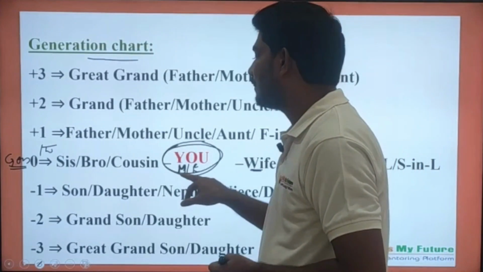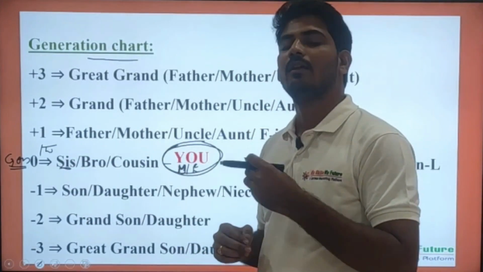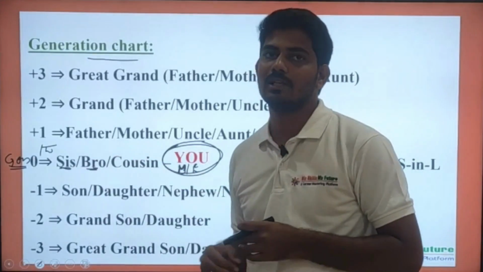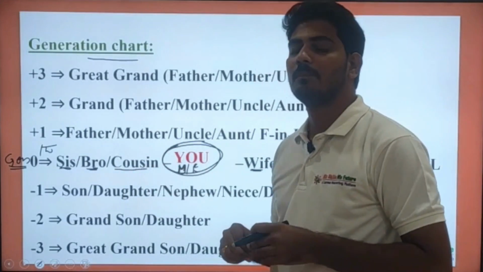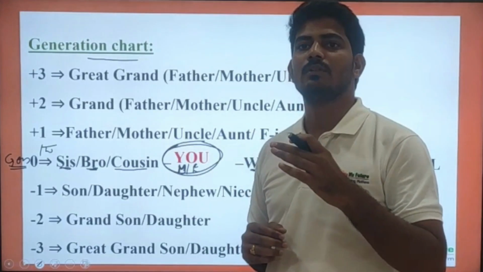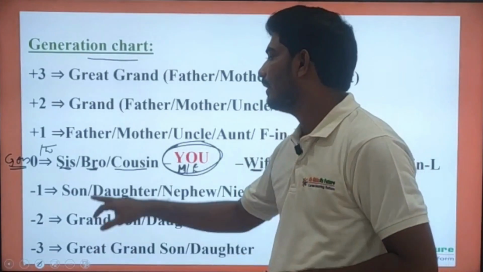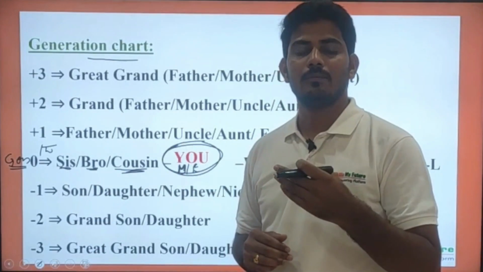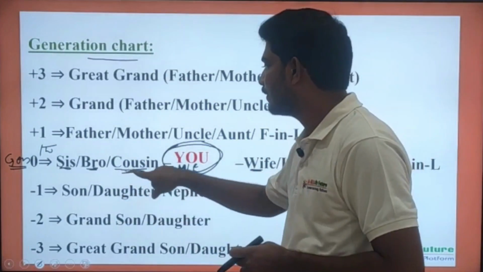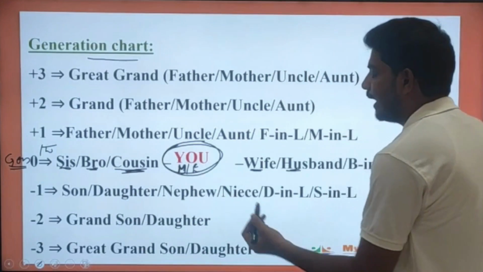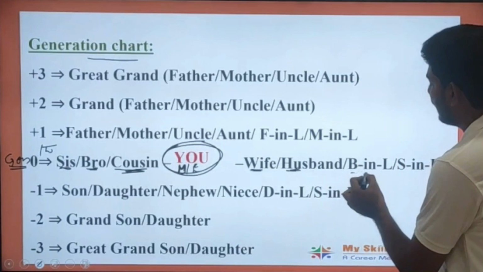Along with this, you'll get some more persons. Suppose you are a male person and you have some sisters, those also come in your generation only, and if you have some brothers, they also come in your generation only. And in your generation some cousins will also be present. Why? Because suppose you had a father and your father's brother had some children, those will be cousins to you. Or if your mother had some brother or sister, those children also will be called cousins to you. Some more relations will also be present in the zeroth generation. What are those relations? That is brother-in-law and sister-in-law.